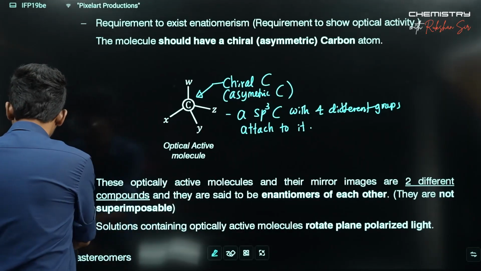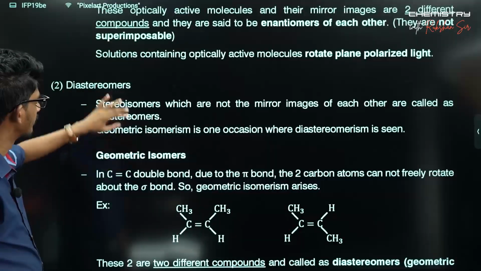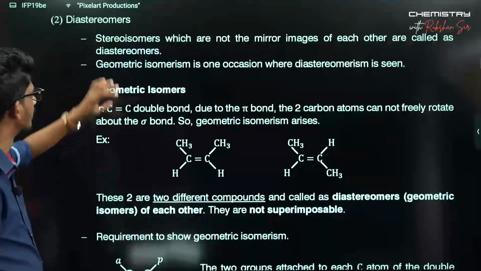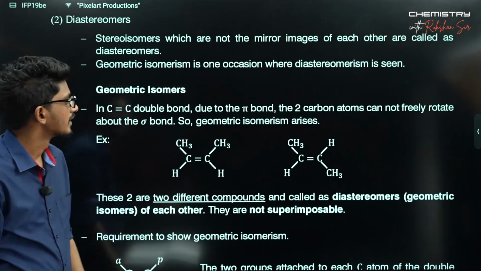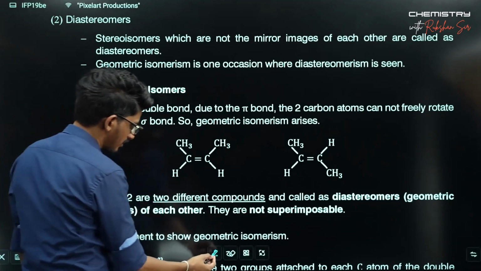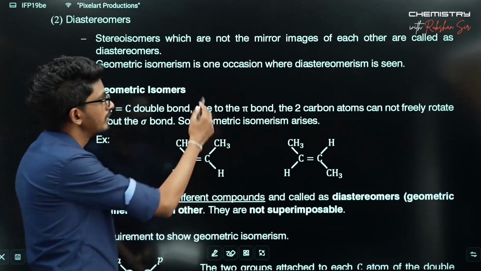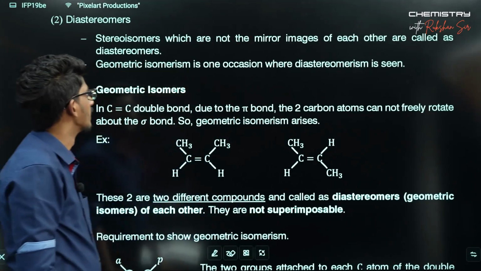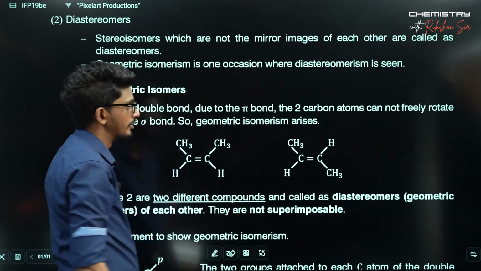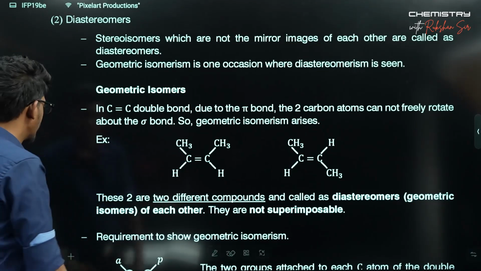Okay. Let's quickly go to the next type of stereoisomerism, diastereoism. We can discuss this as well. Let's quickly go to the note here. Diastereoism, first the definition. It says stereoisomers which are not mirror images of each other are called diastereomers. Geometric isomerism is one occasion where diastereoism is seen. Okay, that is clear. Let's come to geometric isomerism.